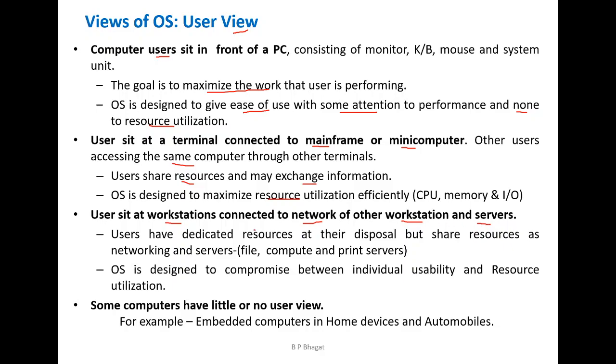In this case, users have dedicated resources at their disposal, but they share resources such as networking and servers like file, compute and print servers. The operating system here is designed to compromise between individual usability and resource utilization. And the last is that some computers have little or no user view. Examples of this are embedded computers in home devices, appliances and automobiles.